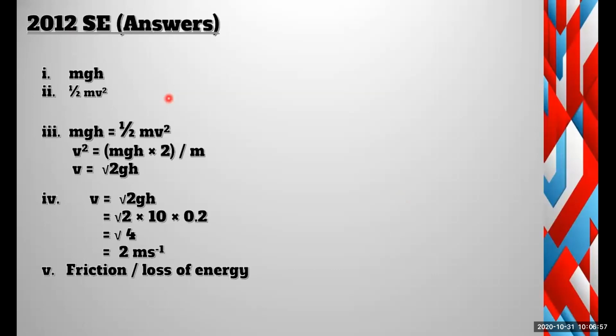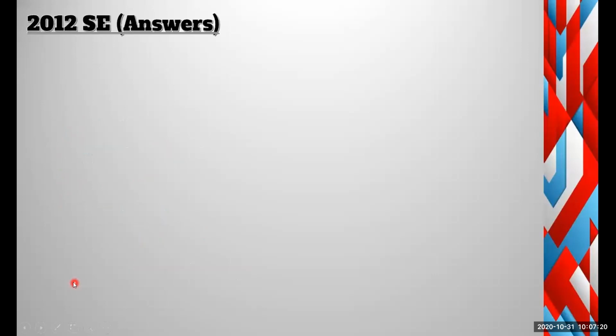So these are the answers. So mgh equals half mv square, and we are deriving an equation like this. Using that equation and the values given in the question, the answer is 2 ms minus 1. Why is the ball stopping?